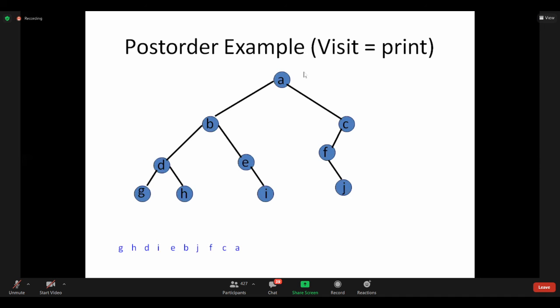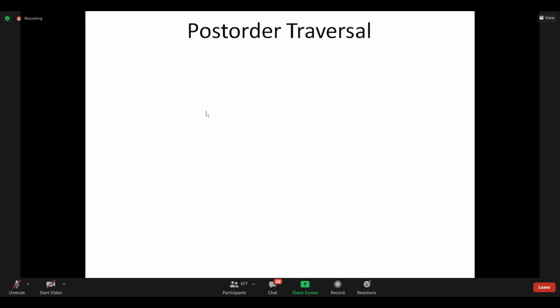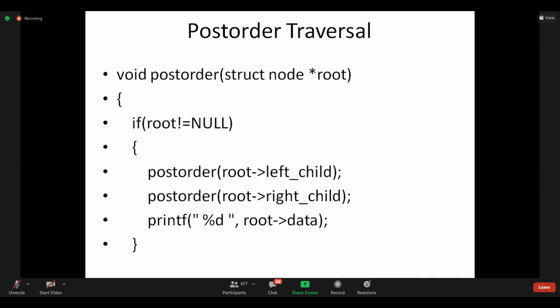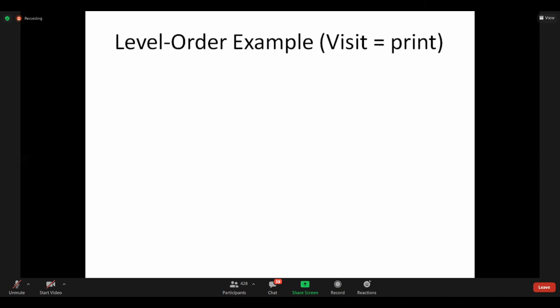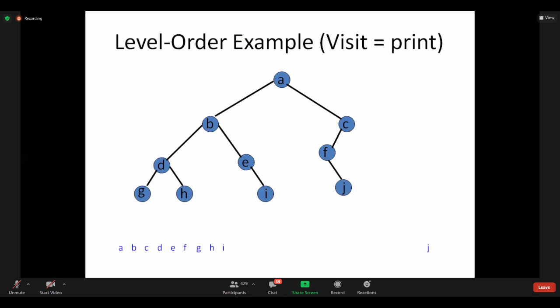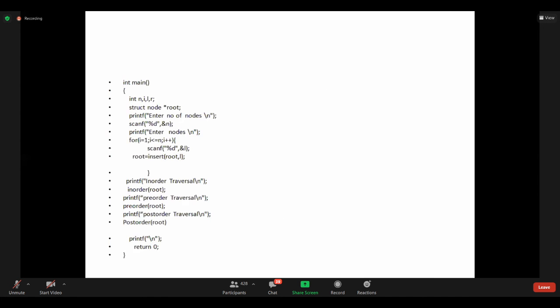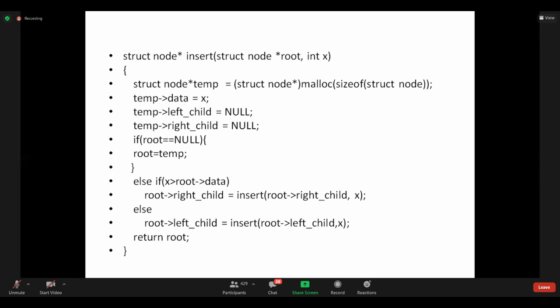Okay. So my dear students, once again I'll show the code for this also. Actually, I thought of executing this program and showing to you, but 1.5 hour is finished. This is the post order code. First, we will visit left child and right child and then data. The code is very easy. While writing the program, we have to write all the three functions. We should write one main function. In the main function, once again I'll show the code also. It will be better.